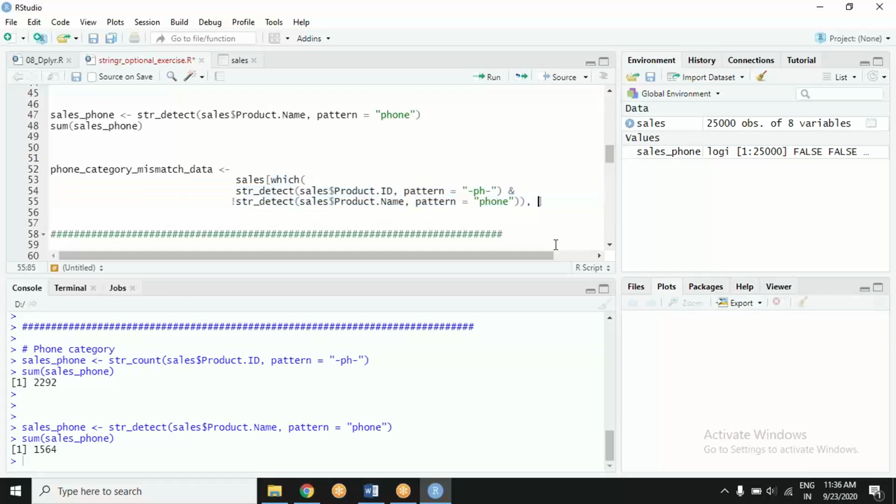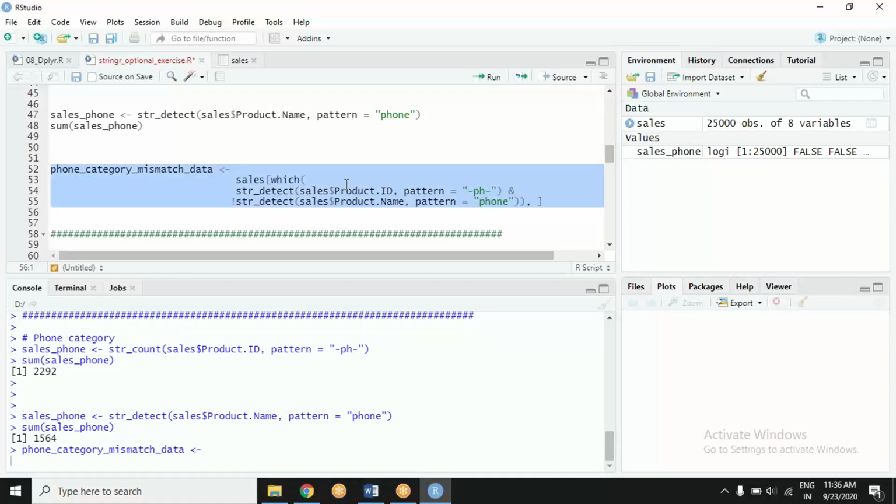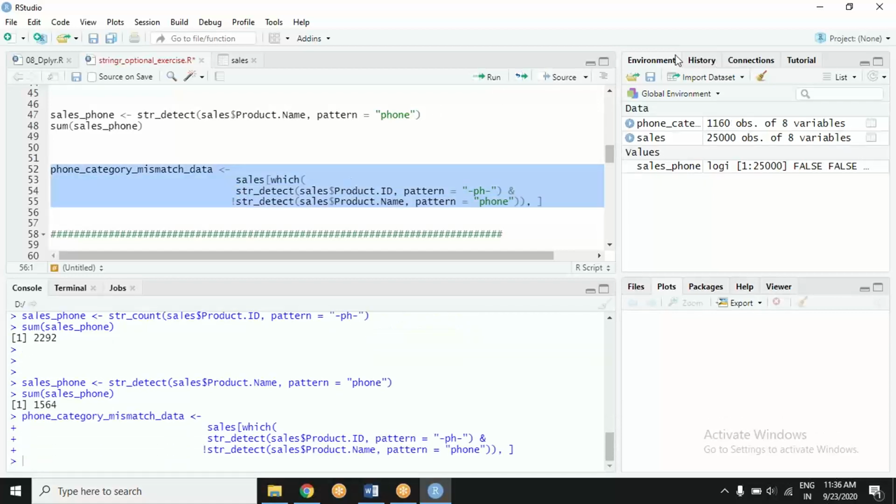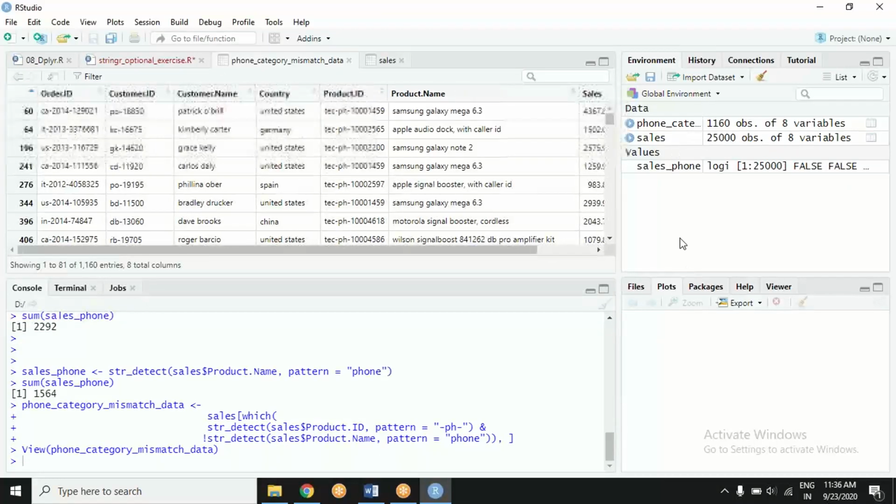So that is the number of rows. Columns, I want all the columns. I am saving it into a variable called phone category mismatch. I see there are more than 1000 orders where subcategory is PH, but product name does not contain any phone.